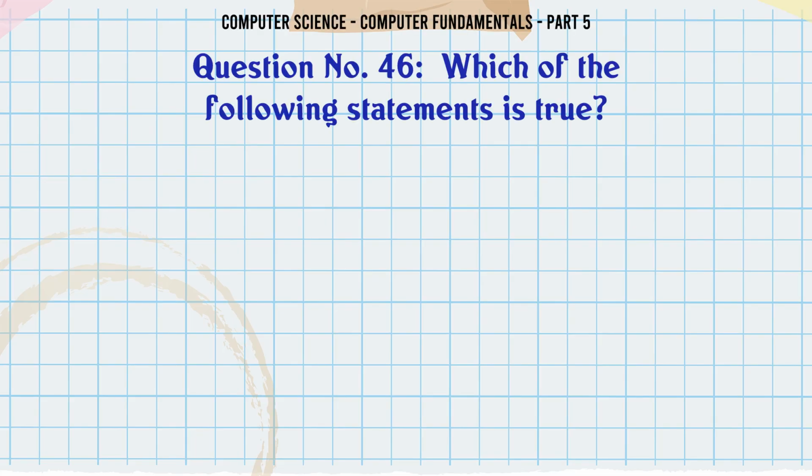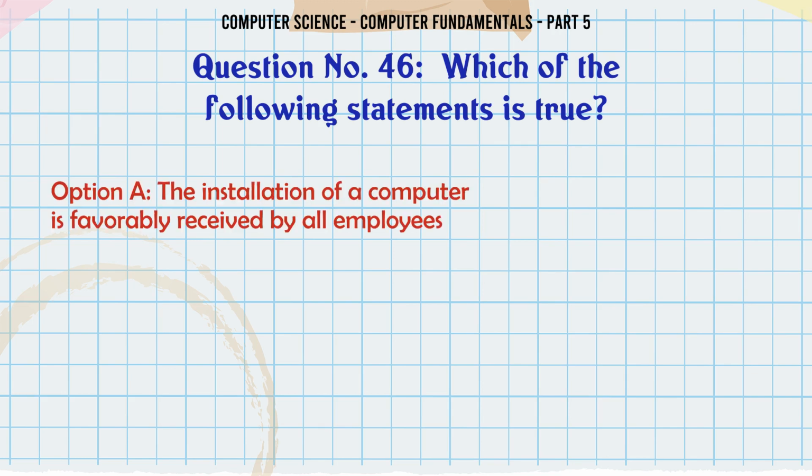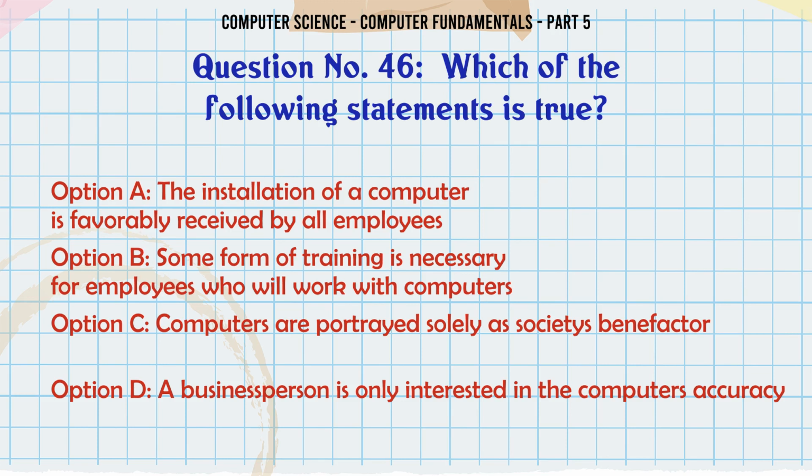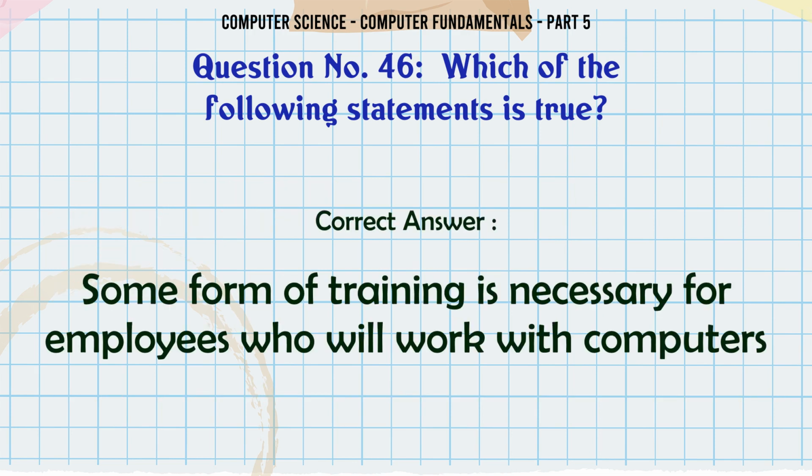Which of the following statements is true? A. The installation of a computer is favorably received by all employees. B. Some form of training is necessary for employees who will work with computers. C. Computers are portrayed solely as society's benefactor. D. A business person is only interested in the computer's accuracy. The correct answer is some form of training is necessary for employees who will work with computers.